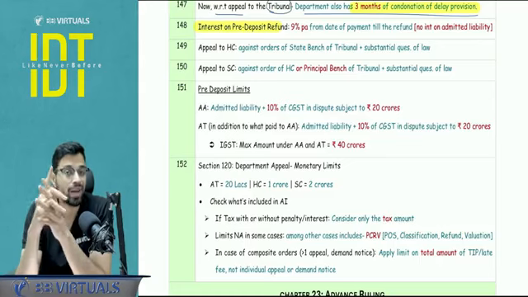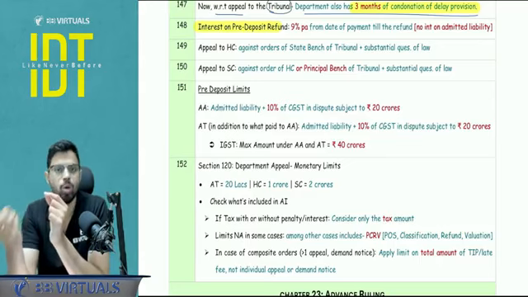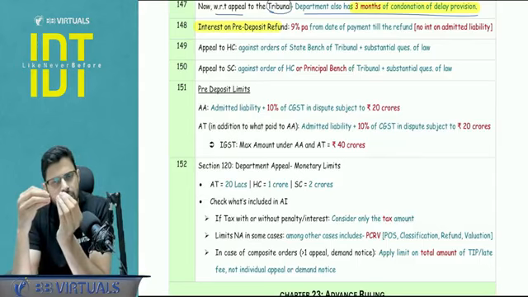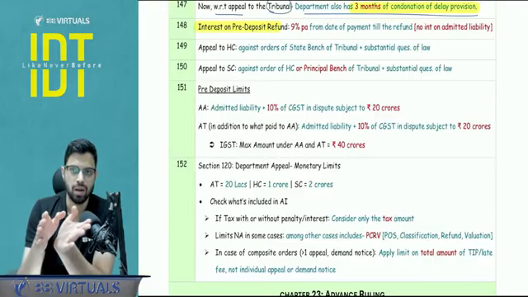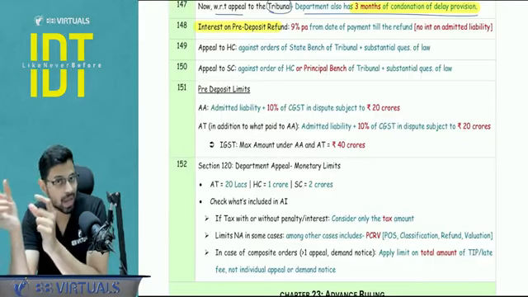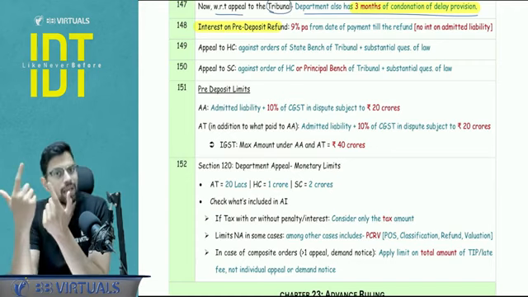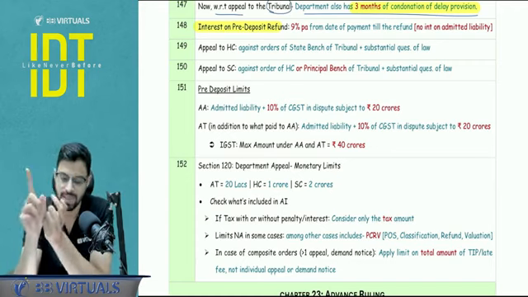And another point to be noted, a mistake area here is that self-admitted liability that you are depositing, you're not going to get the refund of that. So if let's say there is a total pre-deposit of, let's say, 15 CR, out of which 5 CR was self-admitted. So balance 10 CR, that would have been 10% of the disputed tax, that you will get the refund along with interest. So interest calculation will be on that portion, not the self-admitted liability.